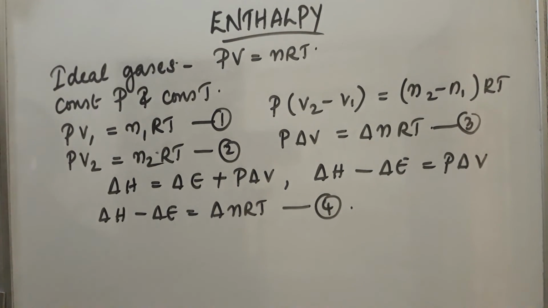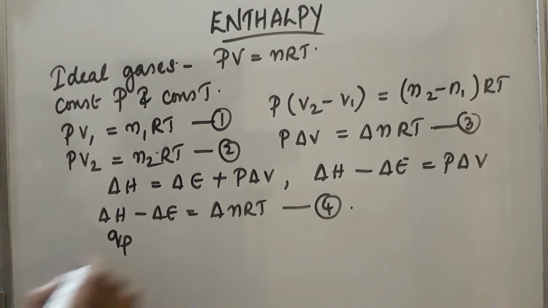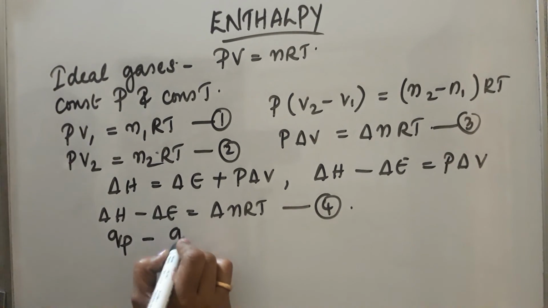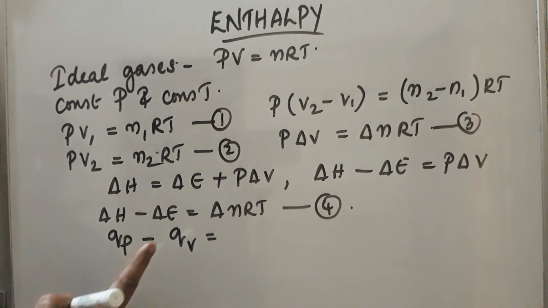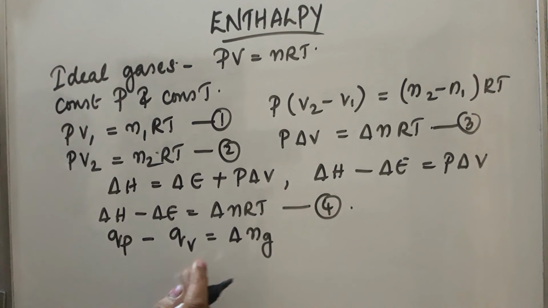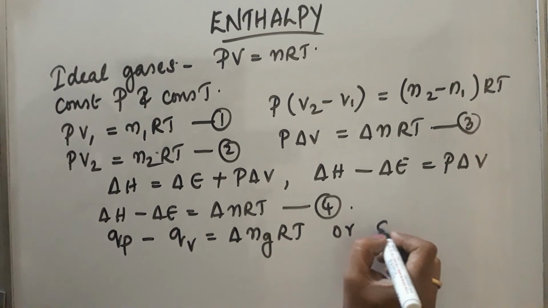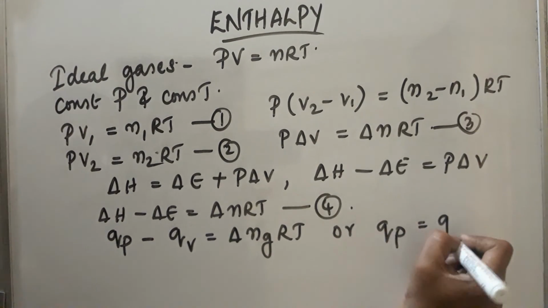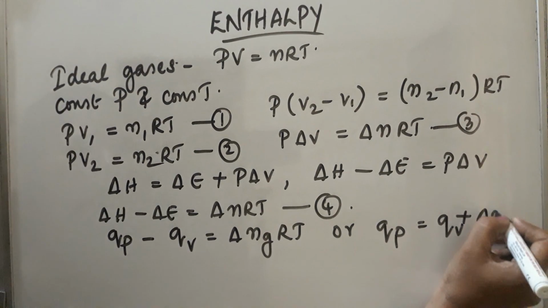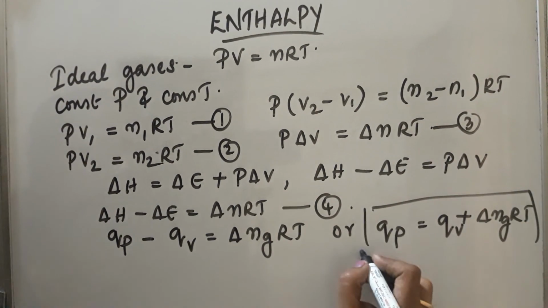Now we know delta H is QP, the heat content at constant pressure, and delta E is QV, the heat content at constant volume, and delta Ng is the change in number of moles of gases. So we can write QP equal to QV plus delta Ng RT. This is a new equation and the relation.